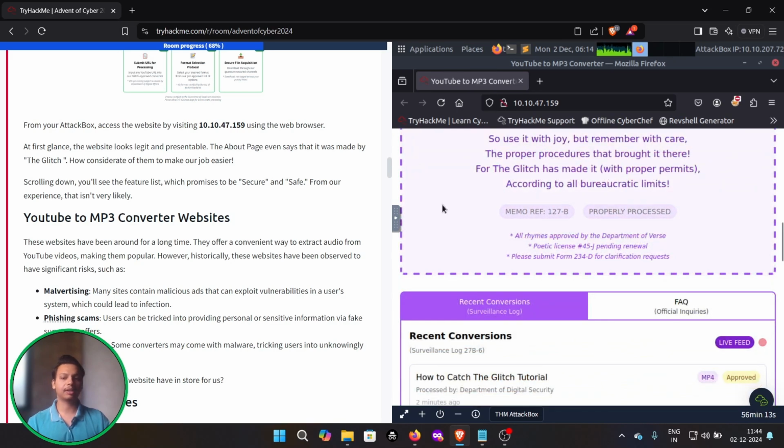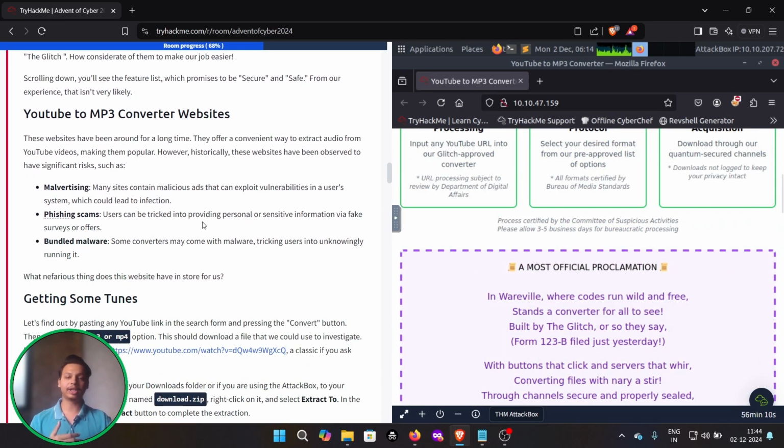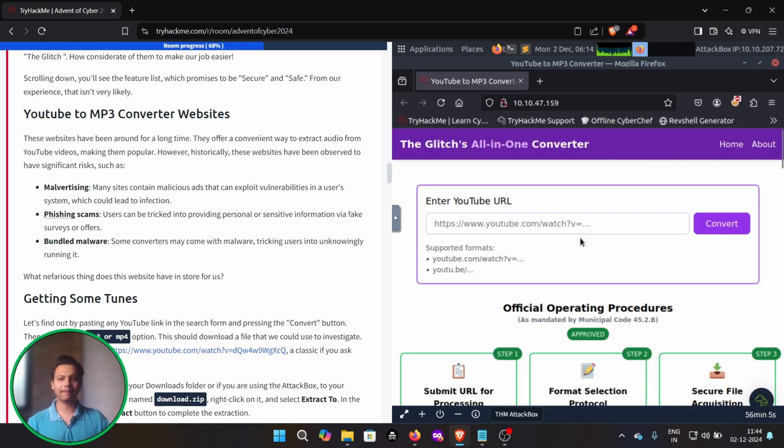YouTube to MP3 converter websites have been around for a long time, as I said before. They offer a convenient way to extract audio from YouTube videos, making them popular. However, historically, these websites have been observed to have significant risks, such as malvertising. Many websites contain malicious ads that can exploit vulnerabilities in the user's system, which could lead to infections. Phishing scams: users can be tricked into providing personal or sensitive information via fake surveys or offers. Bundled malware: some converters may come with malware, tricking users into unknowingly running it.